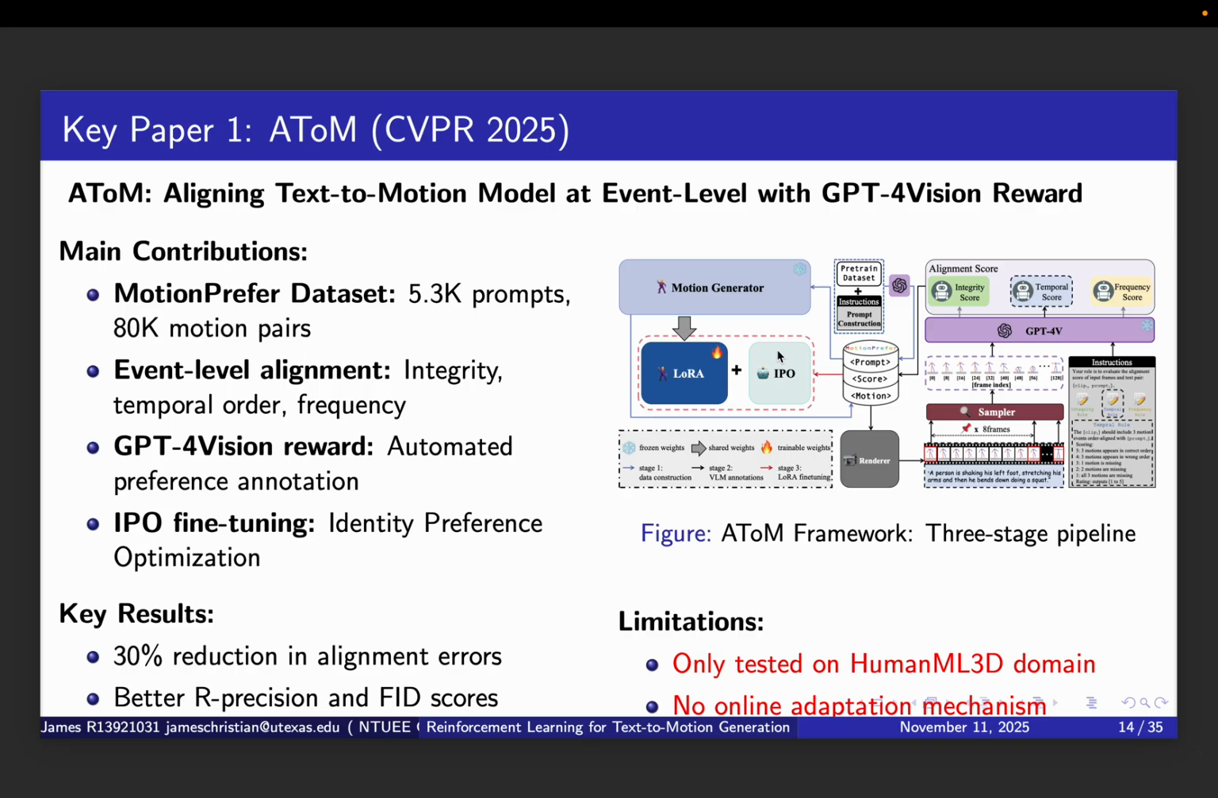However, ATOM has three limitations we can address. First, it was only tested on the HumanML3D domain with everyday motions. Second, it has no online adaptation mechanism for new motion types. Third, it only compared one RL algorithm, IPO, without exploring alternatives like PPO or DPO. Our project will build on ATOM's strengths while addressing these limitations.